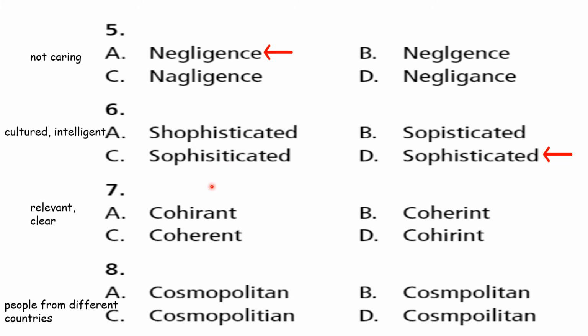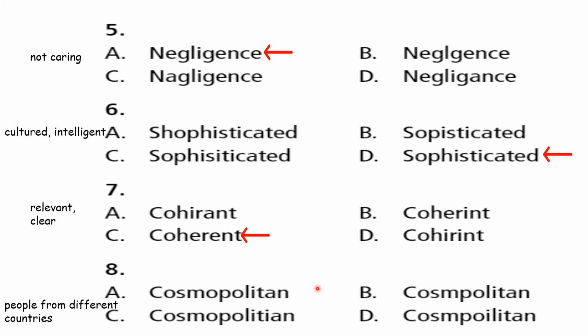So now, seventh one, coherent. The pronunciation goes like this: coherent. Coherent meaning is clear, relevant, apt. Okay. Now, which is the correct spelling? Correct spelling is coherent. Here, coherent. Clear? Eighth one, cosmopolitan.